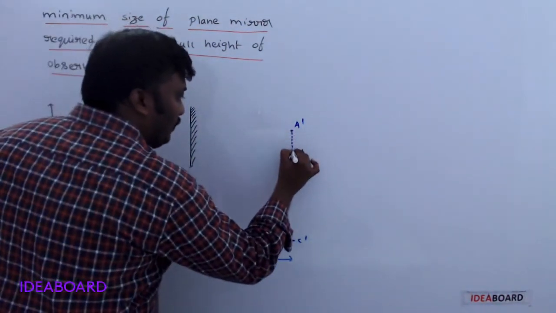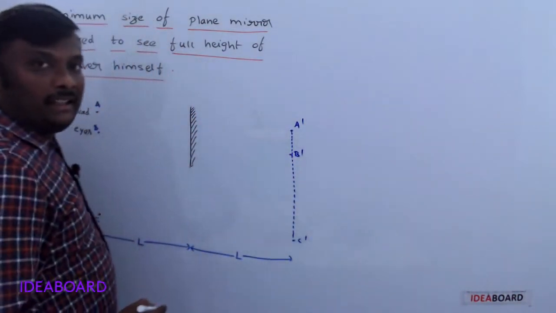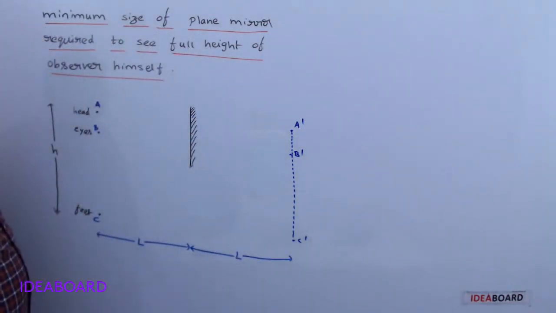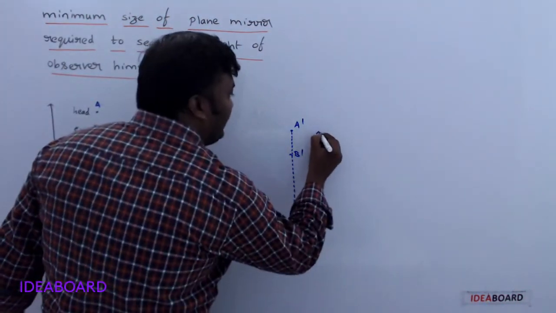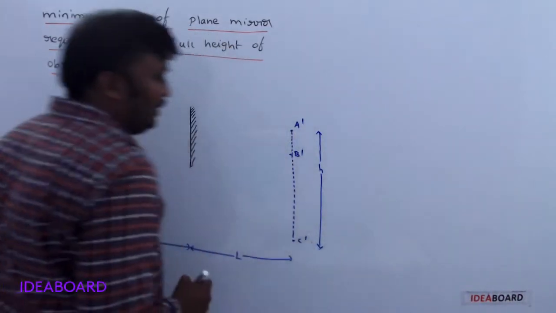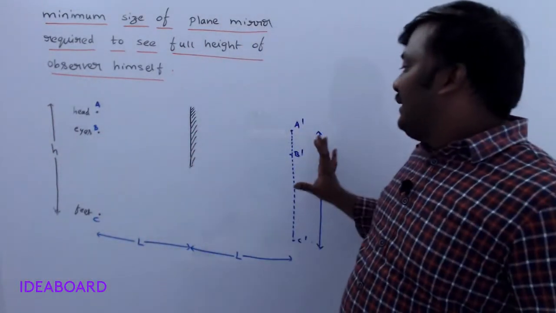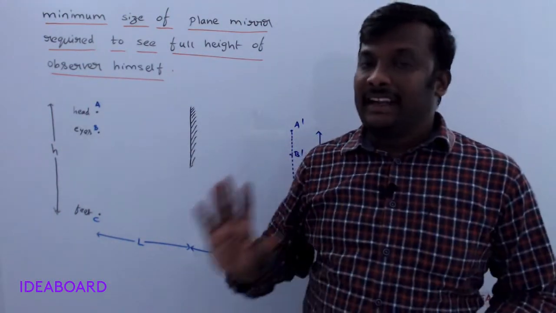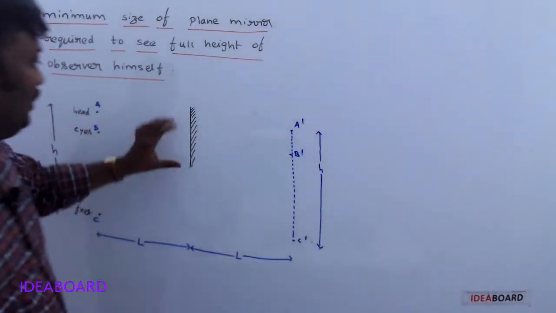If you combine all these points, this is nothing but the virtual image of this observer. Right? So what is this height? This height is again h. Why? Because a plane mirror always forms an image of the same size as the object, and it is always erect. Do you understand? Now what do we require?